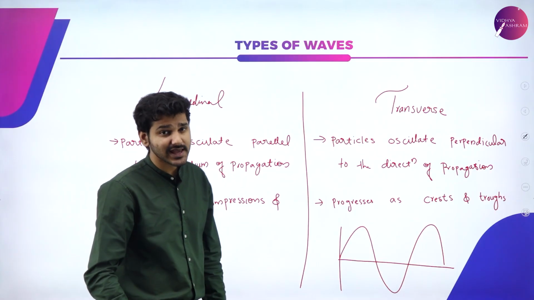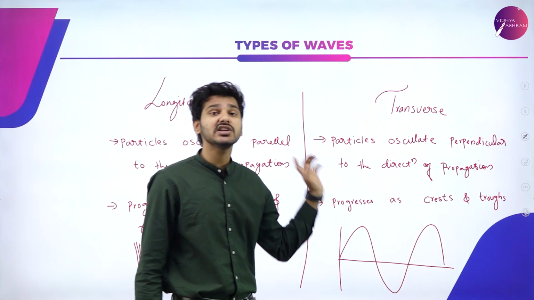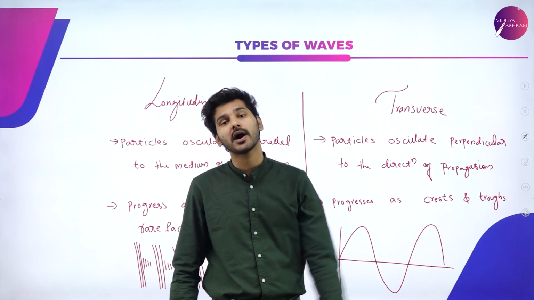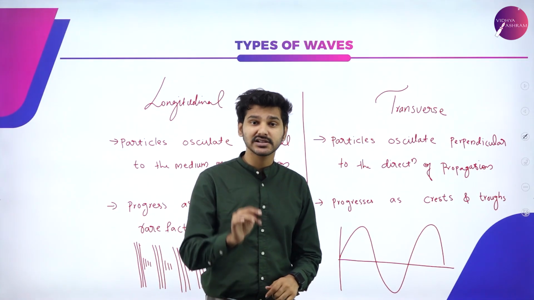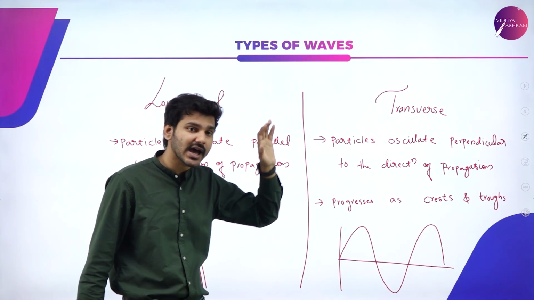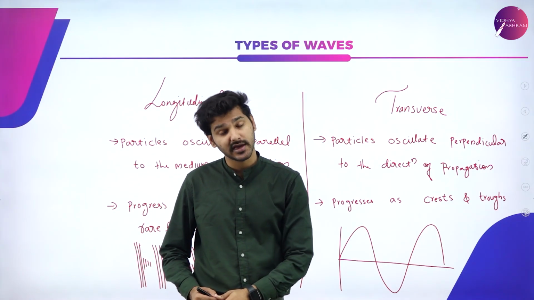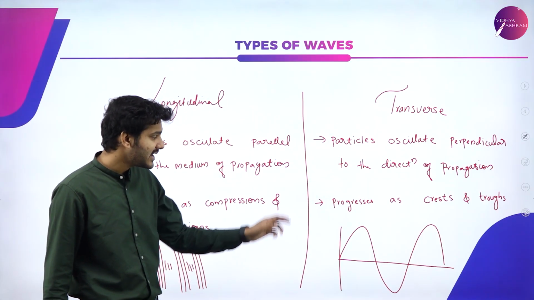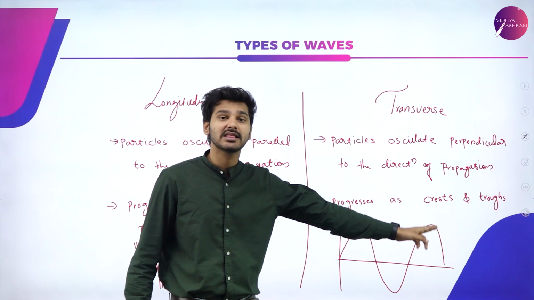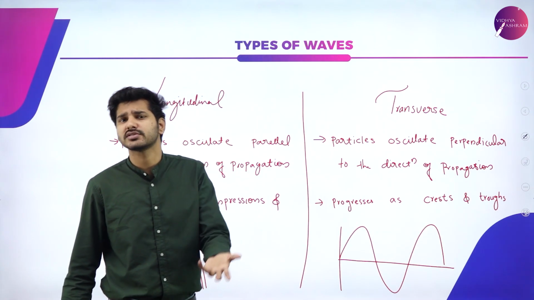So you can say that in a transverse wave, energy is carried, but there is no actual displacement of particles taking place. The particles are only moving up and down, or simply perpendicular to the direction of propagation of the wave. And you can also see that the transverse wave propagates in the form of a sine or cosine wave.